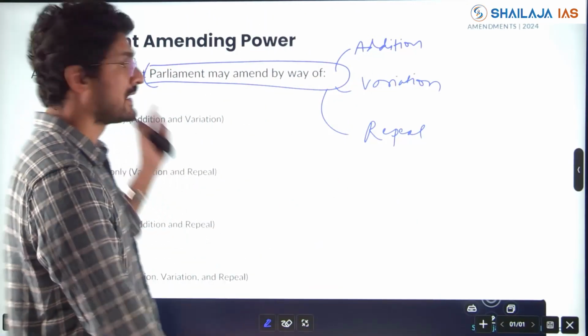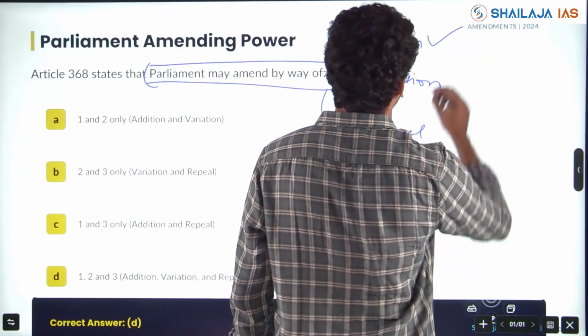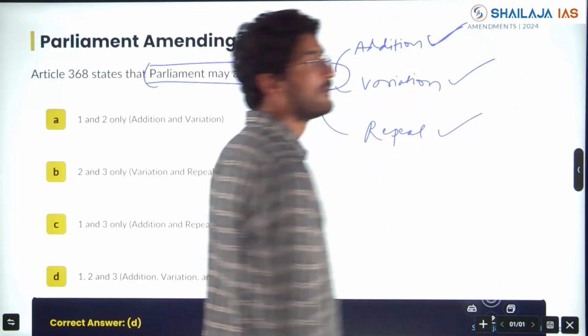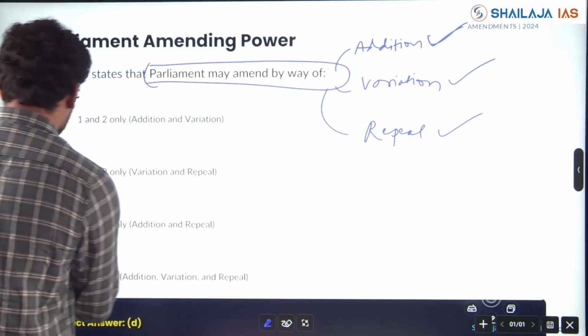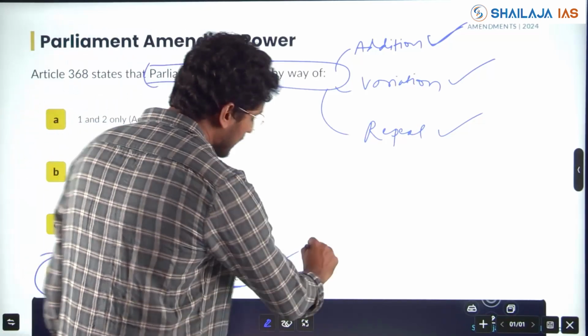If you have read Article 368 by clause, you know we can change or amend the Constitution through addition, through variation, through repealing the clauses and acts. So here the answer is all the 3: by addition, by way of variation and repeal.